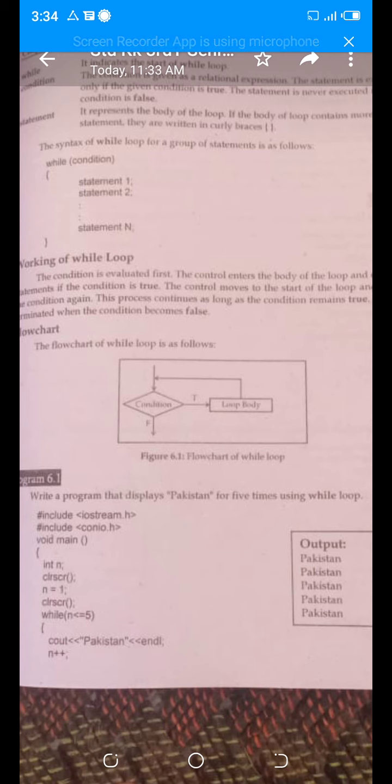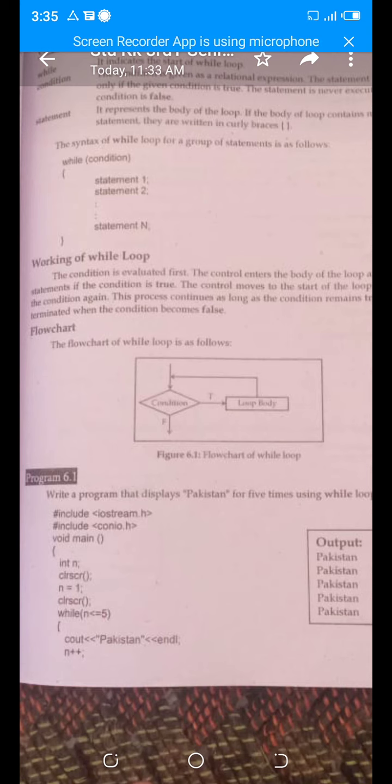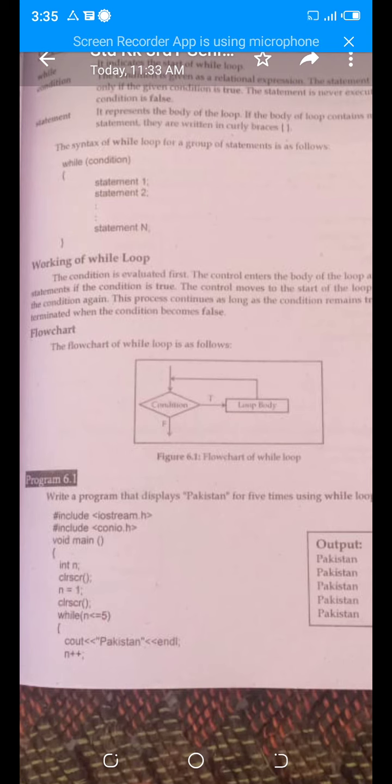Here n++. n++ means increment in the variable. What was the value of n? 1. Now after increment the value is 2. Now it will check the same condition again. 2 is less than 5. Yes, the condition is true. Again it will display Pakistan. Then increment. Now the n value is 3. 3 is less than 5. Again it will display Pakistan. Again it will increment, and now the n value is 4. Again it will display Pakistan. And then increment. Now the n value is 5.